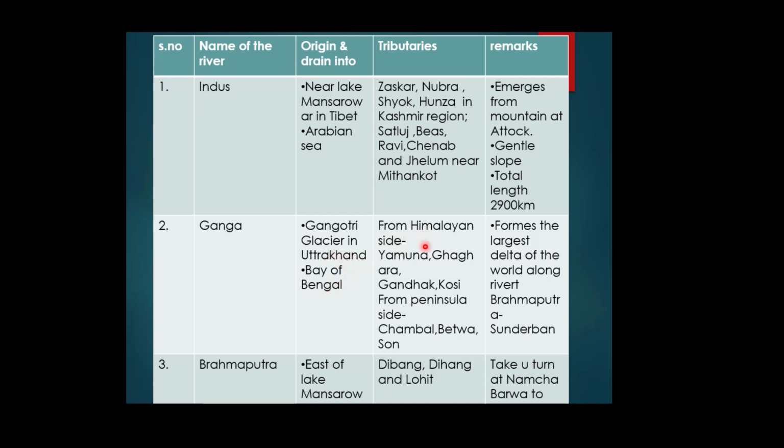And the major tributaries from the Himalaya are Yamuna, Ghagra, Gandak, Koshi, and from the peninsular side they are Chambal, Betwa, Son. Chambal and Betwa are tributaries of the river Yamuna, which ultimately meets the Ganga river at Allahabad, and the Son is a separate tributary like Yamuna, which meets river Ganga near Patna.